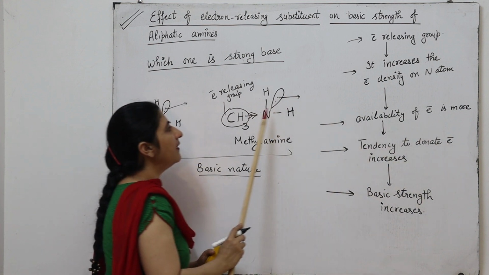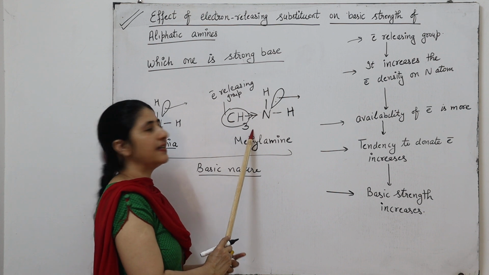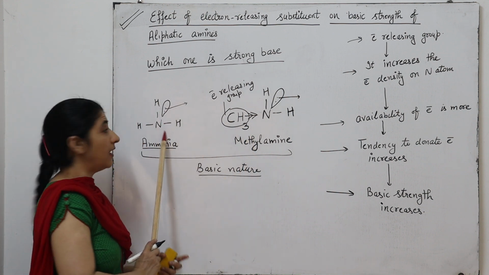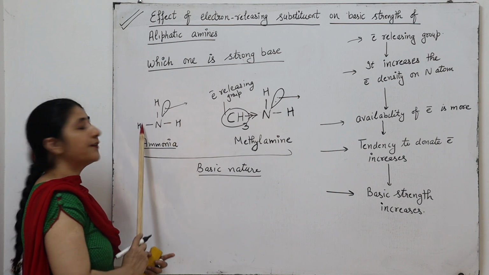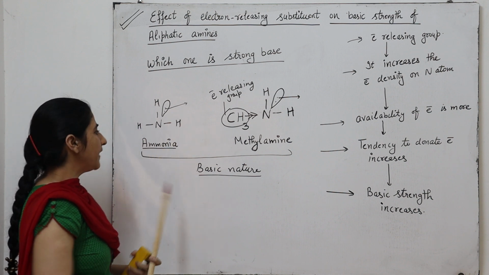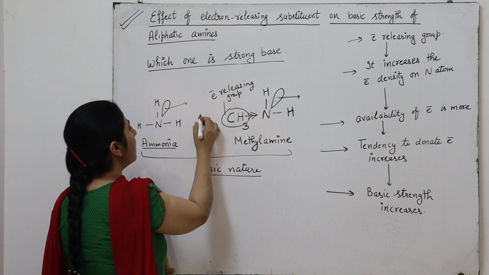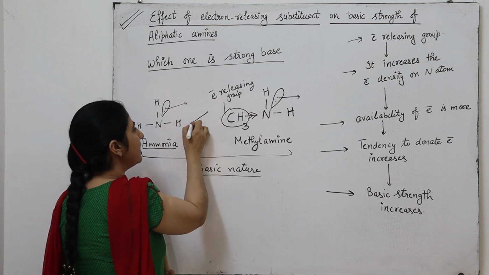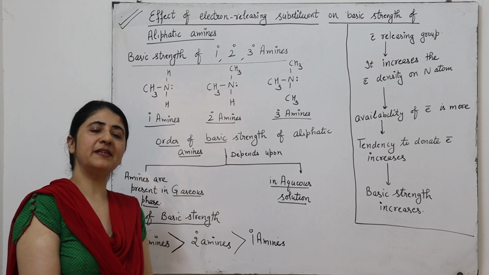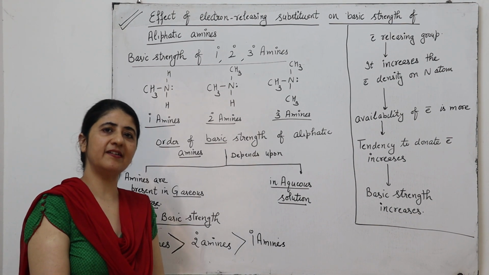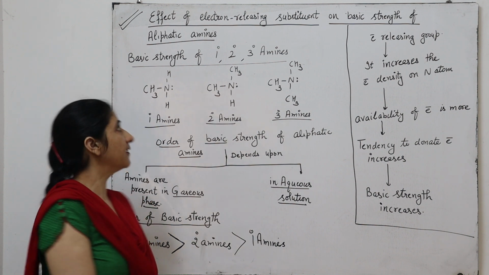That is why methylamine is more basic in nature as compared to ammonia, where there is absence of any electron releasing group. So we can say that ammonia is less basic in nature as compared to methylamine.